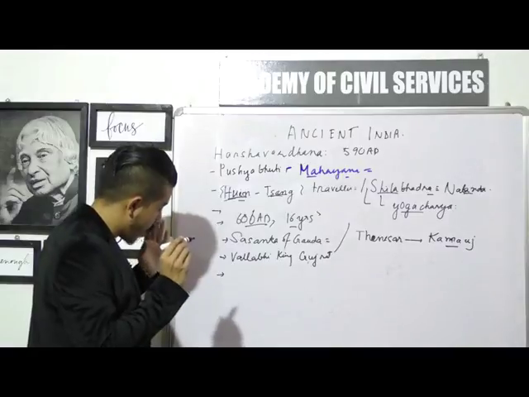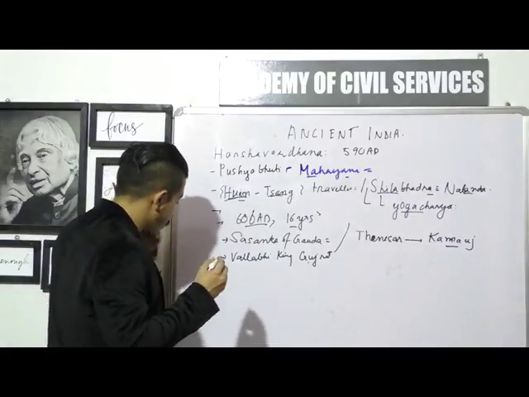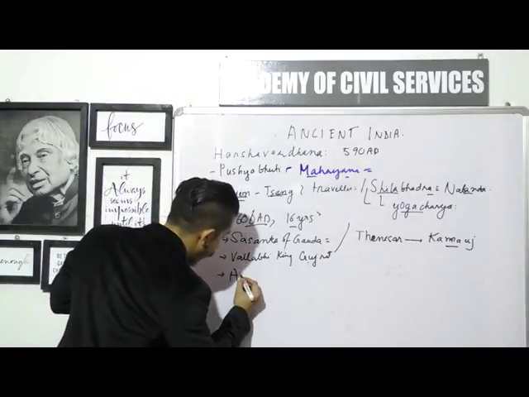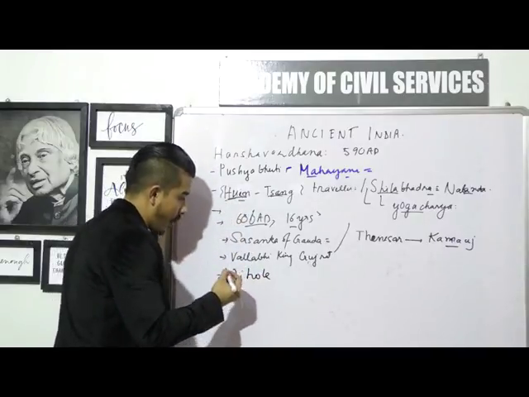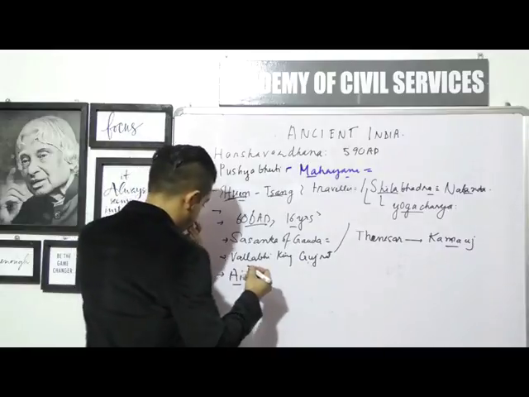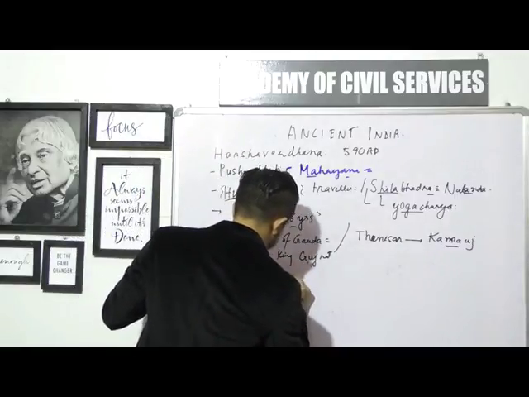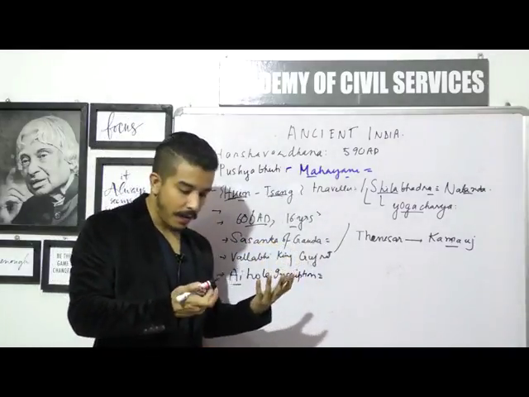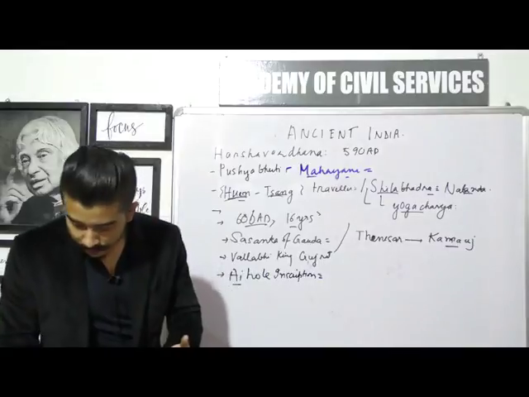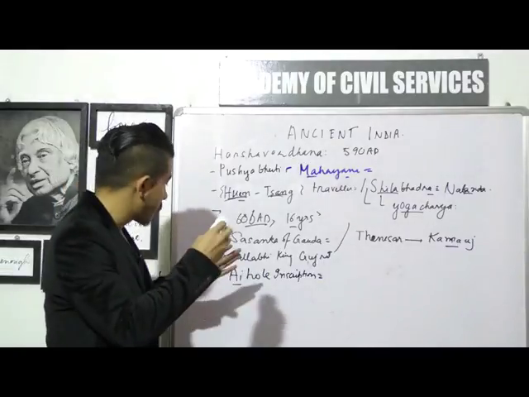Okay, so let's think about the inscription. The inscription is known as the Eye Hole. It's not EYE, it is AIHOLE, so that's how you would pronounce it. So Eye Hole inscription, it's in Karnataka right now, and the whole place of Eye Hole and Badami, and Pattadakal, all these places.